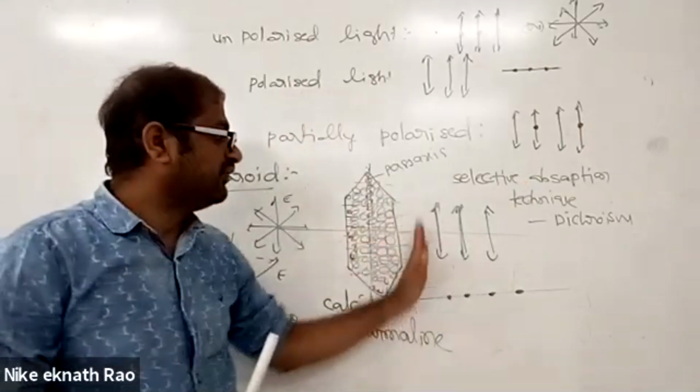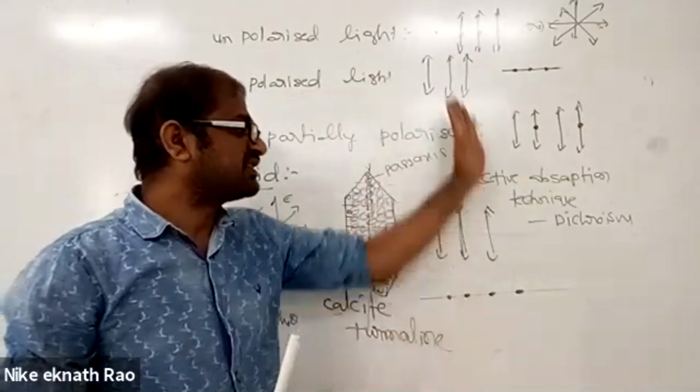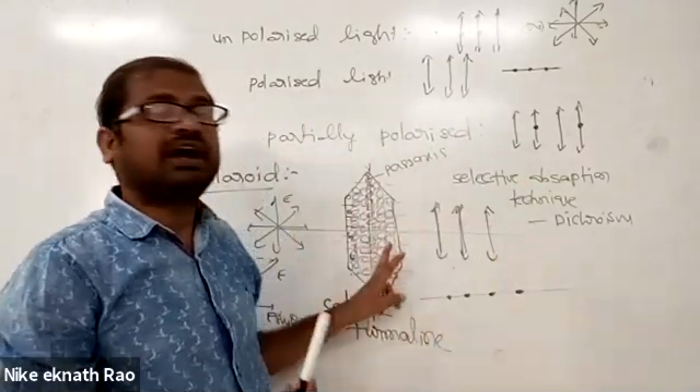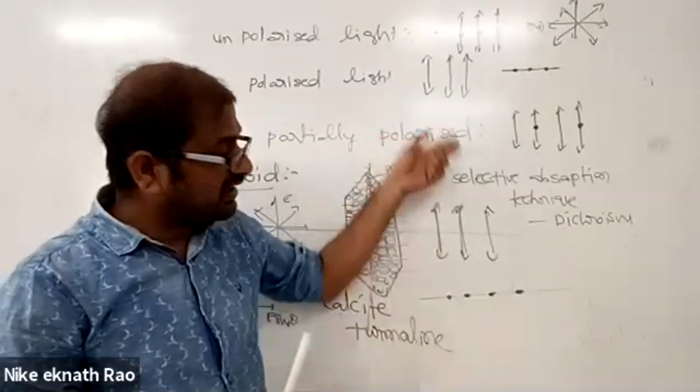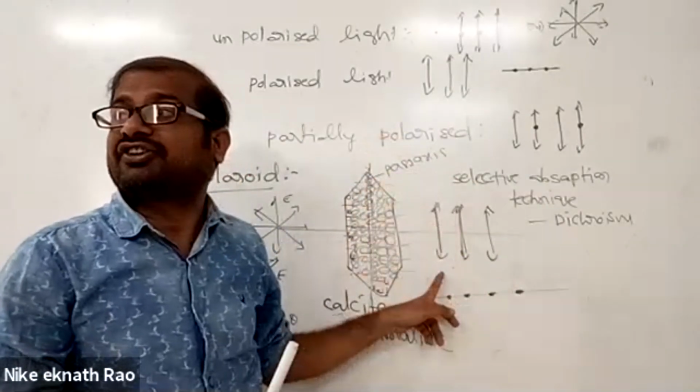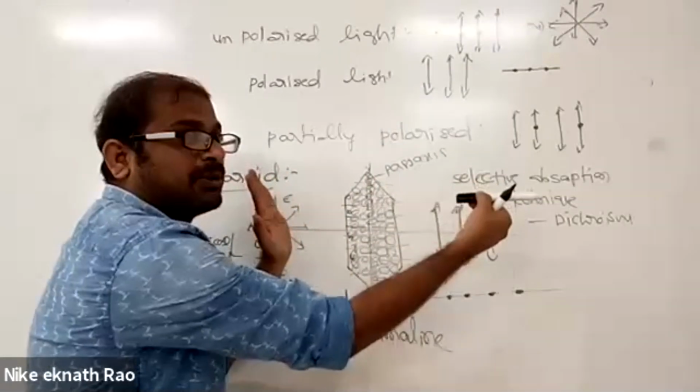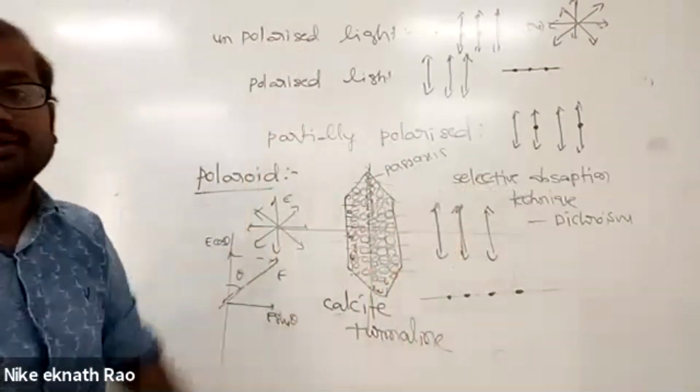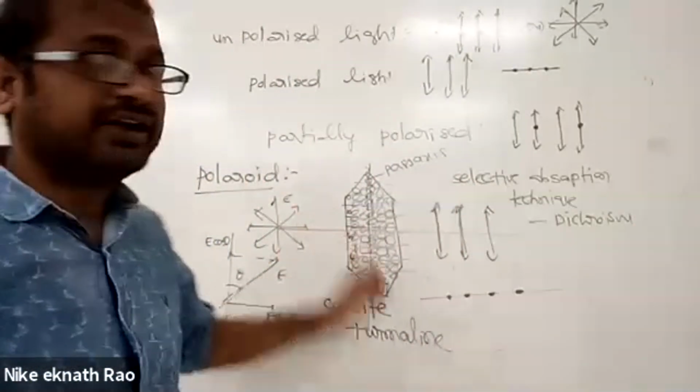So only electric field vectors oscillating in one direction are allowed. The electric field vector oscillations are confined to a single direction in a plane perpendicular to the direction of propagation. This kind of light we call polarized.